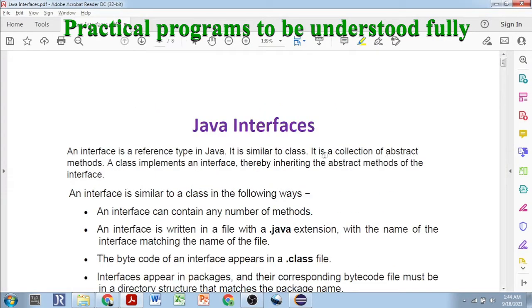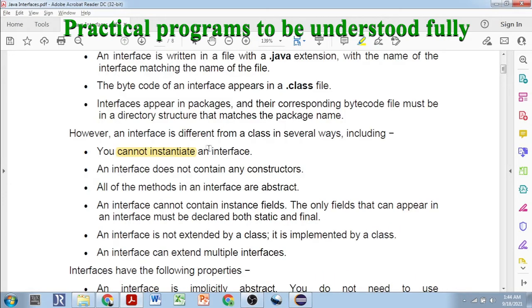Now, it does not have any kind of constructors. So it does not contain any constructor. Like in a class, we can have any number of constructors, but an interface should never have any constructor. Now the third point is also very important. All the methods are abstract in an interface. That is, even if you don't write abstract, a method will still be considered abstract in interfaces, because only abstract methods can be provided inside an interface.